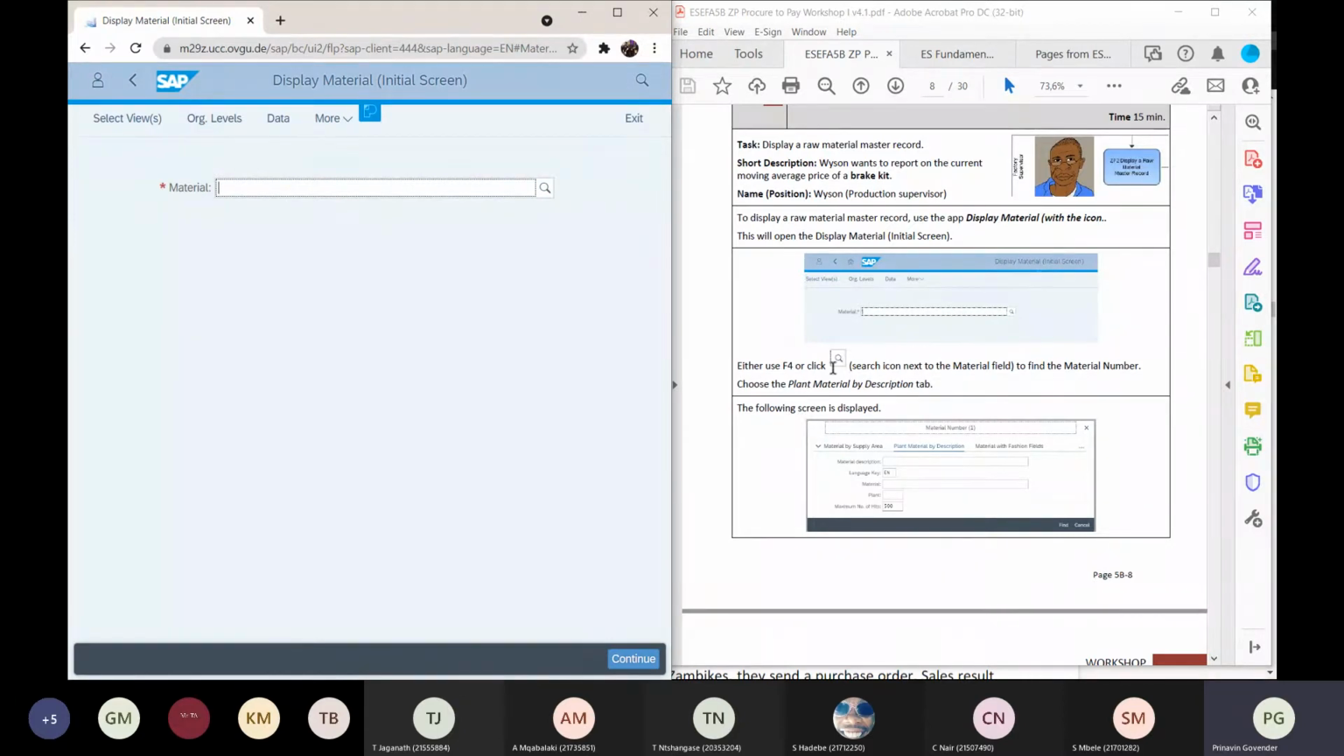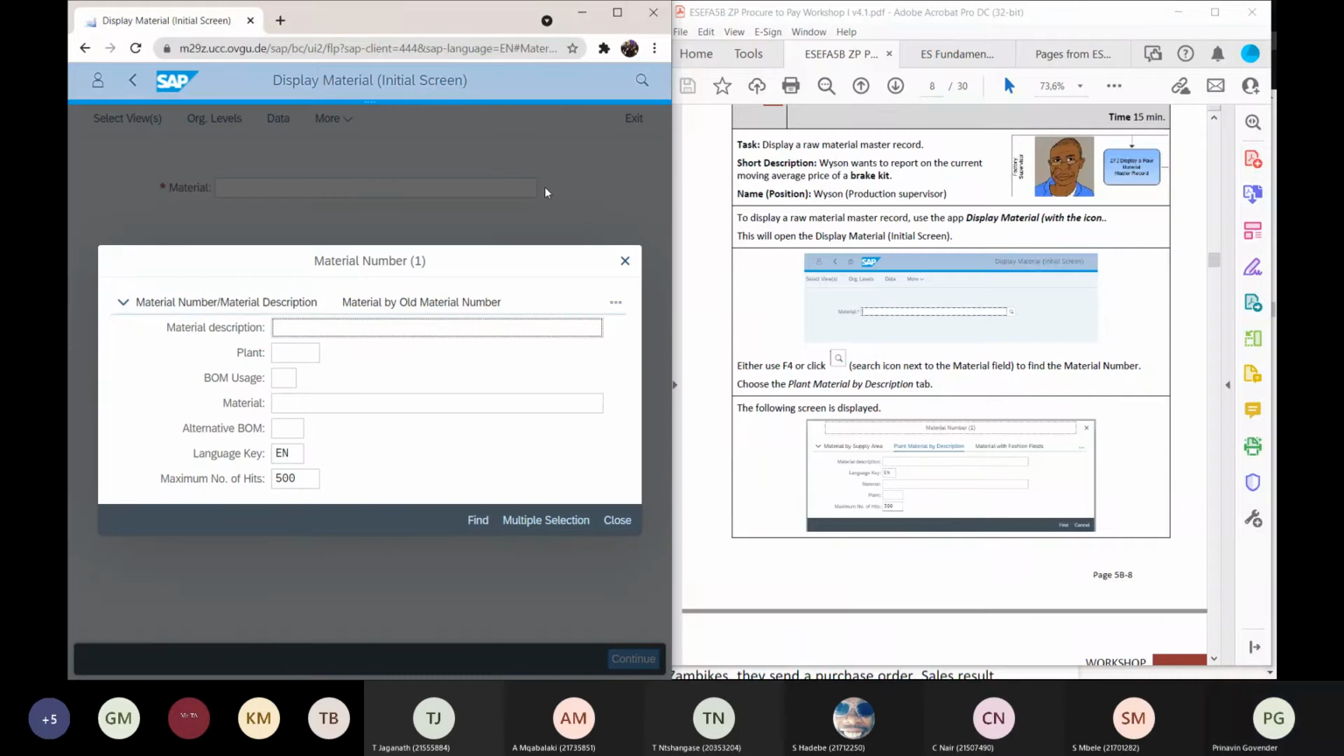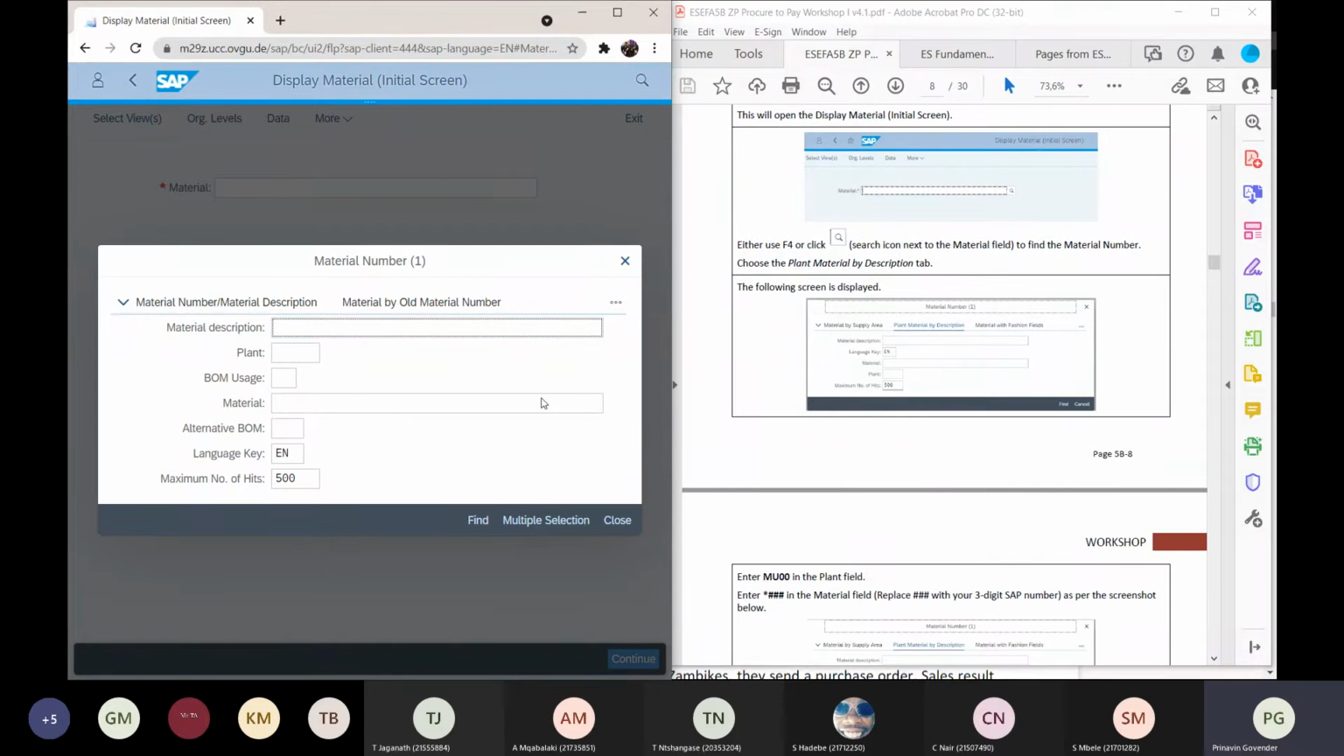Either use F4 or click the magnifying glass search icon next to the material field to find the material number. Choose the plant material by description tab. So here's my magnifying glass. I need to select. The following screen is displayed. Material description, language. Oops, doesn't look very similar to this.